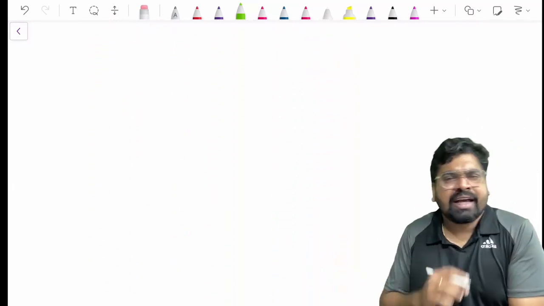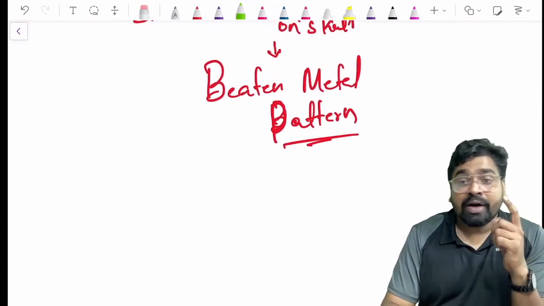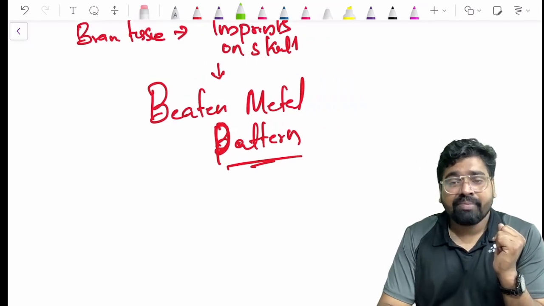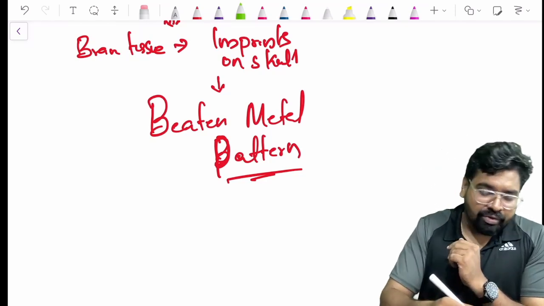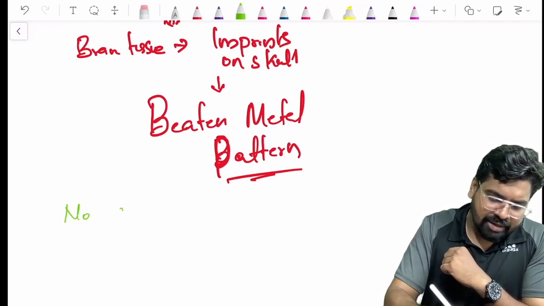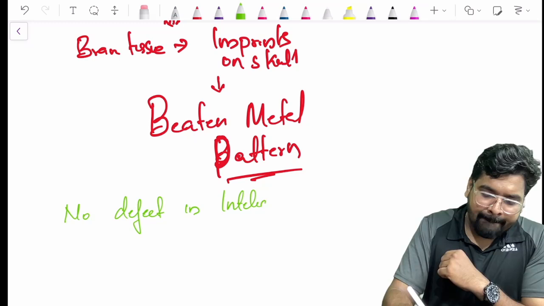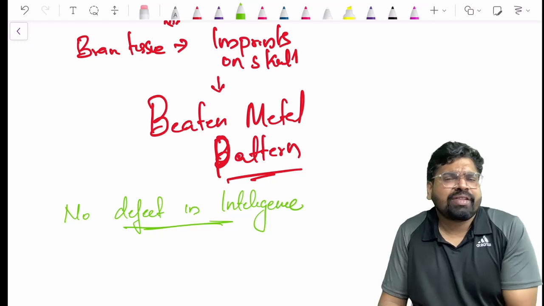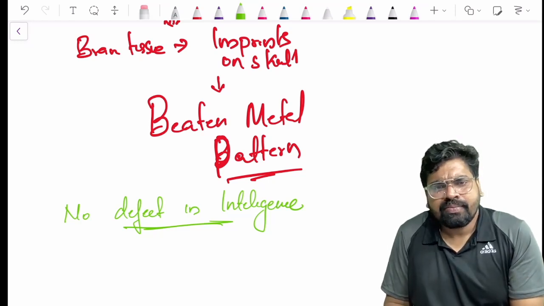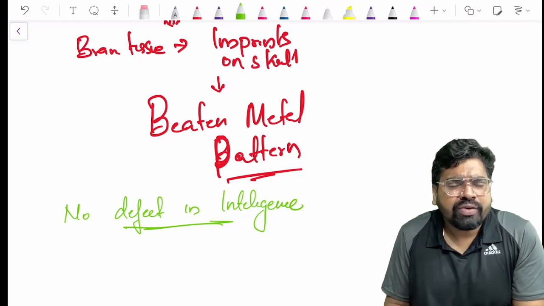What else can you see? You can see that it is craniofacial. So we have discussed the cranium and the face. And one thing you should remember, even if the brain tissue has no space to develop, the patient's intelligence is good. There is no defect in intelligence. The problem is not with their brain, the problem is with their sutures actually. So the person will have a good IQ.